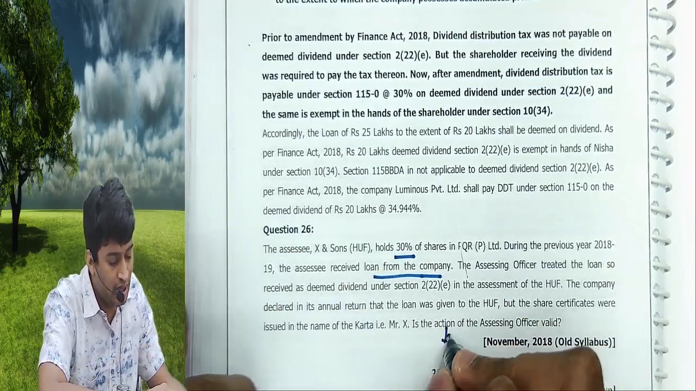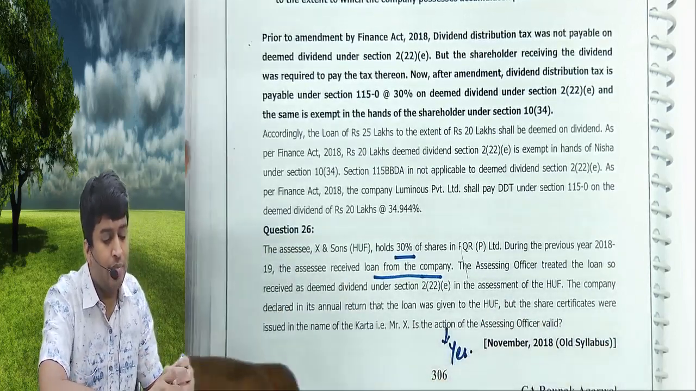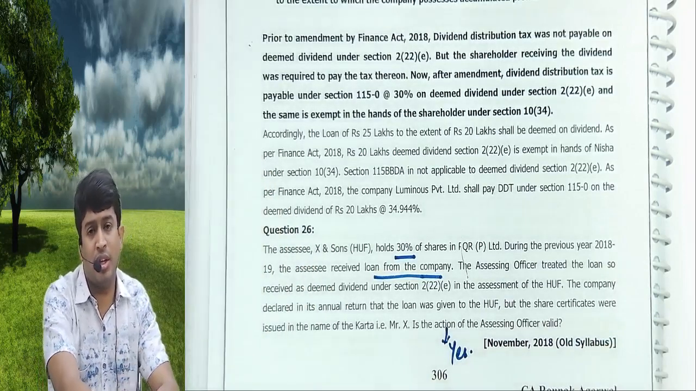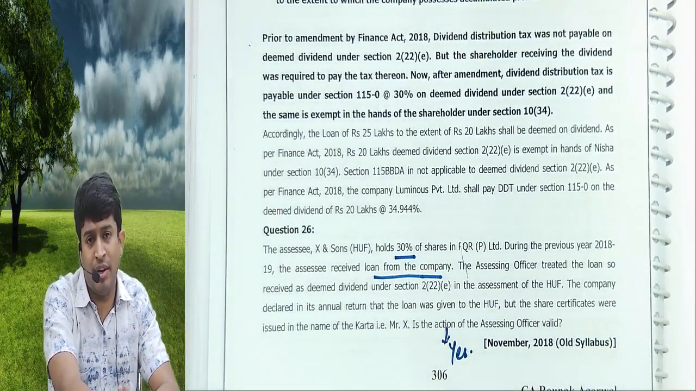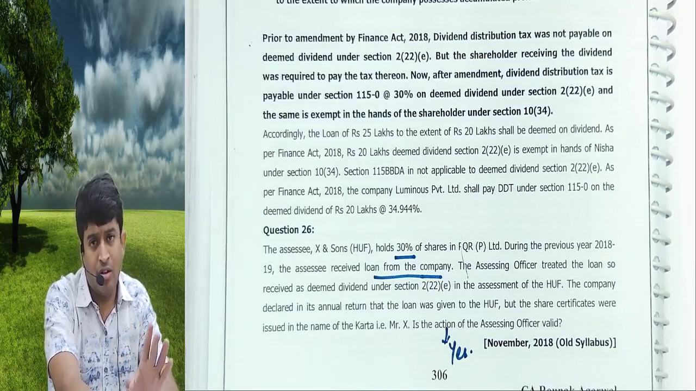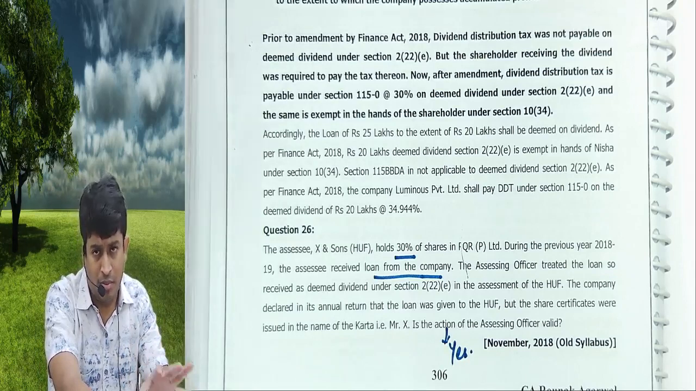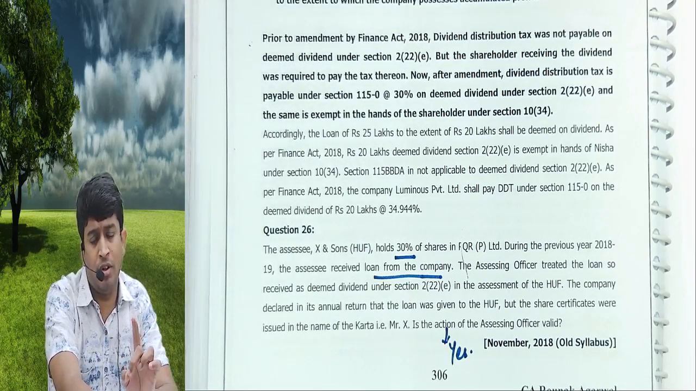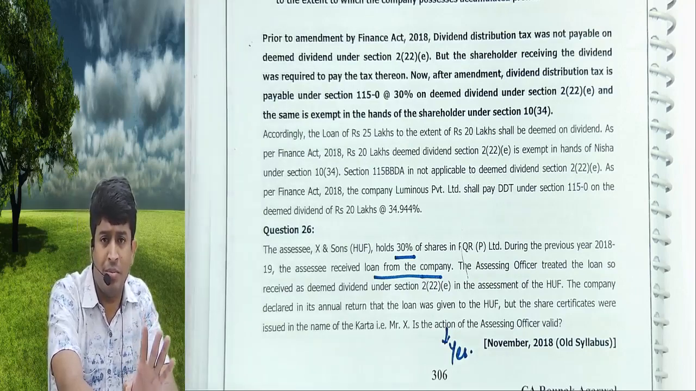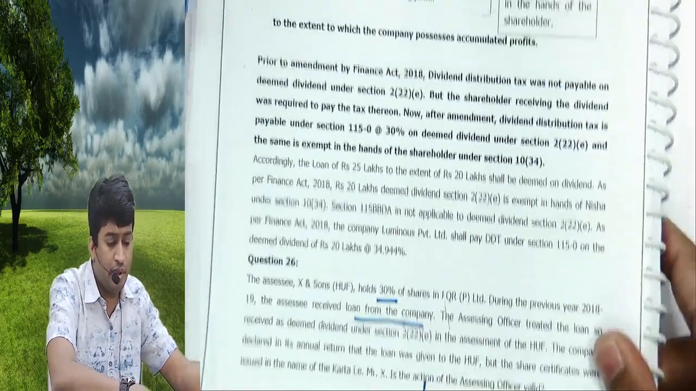Definitely correct. Because whenever a company gives loans or advances to a shareholder, which can be in the name of an individual or HUF, holding 10%, then 222E will apply. So before going through all these problems, please go through the provisions of 222E from your notebook. Then all these problems become easy for you guys.